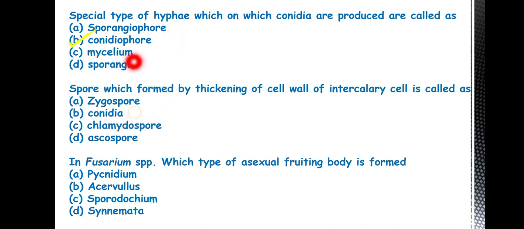This mycelium is a network of hyphae. Okay, a network of hyphae constitutes the mycelium. Then sporangia means this is an enclosed structure inside which sporangiospores are formed. Okay. Question is, spore which is formed by thickening of cell wall of intercalary cell is called as.